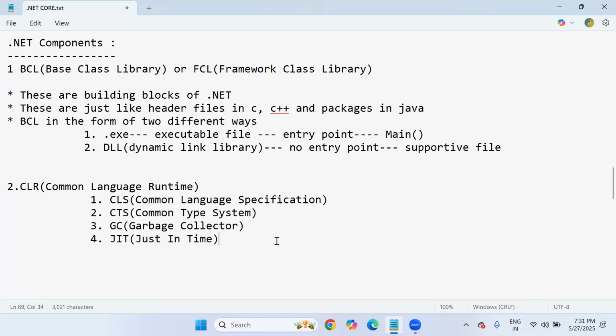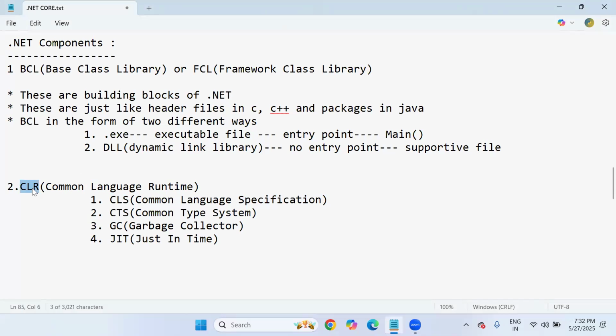How can it understand? For example, as a programmer, I have written the code in C#. Another programmer may write code in VB, and another in J#. They are different languages, but all are the .NET family. When the code comes into CLR for execution, the CLS, the common language specification component, converts all the programming language syntactical rules and regulations into a CLR-understandable format.